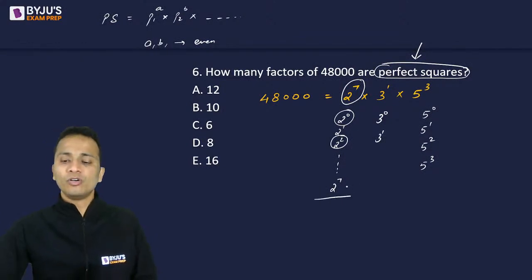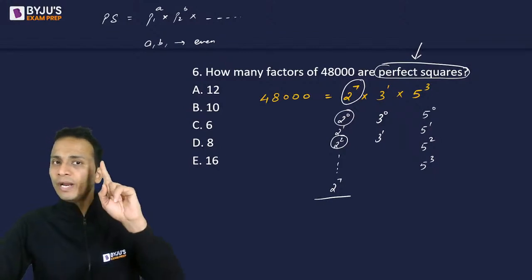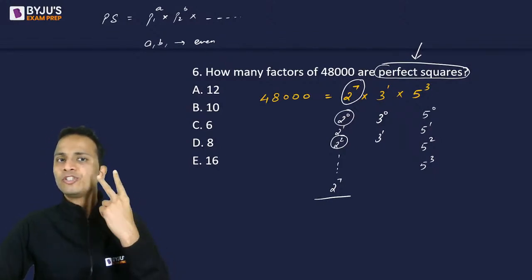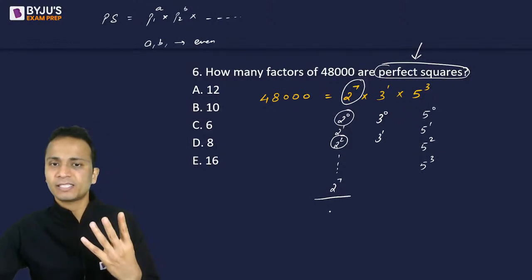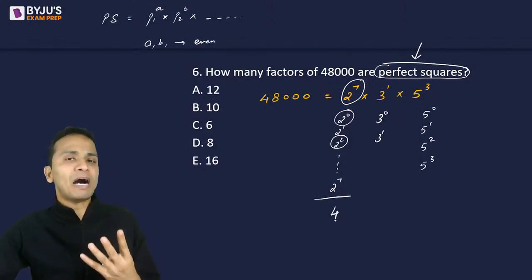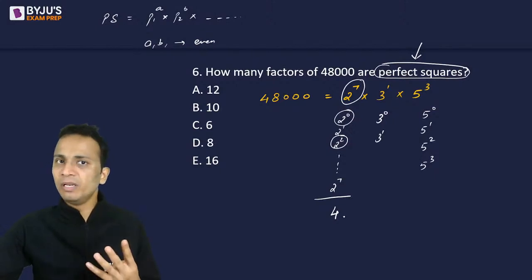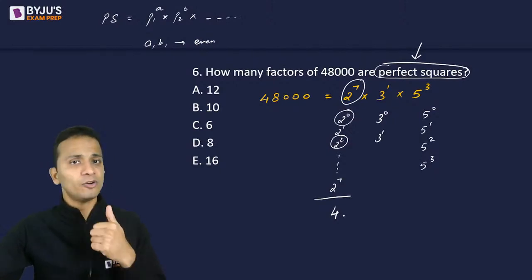Okay, so for the powers of 2, the available powers are 2 raised to the power 0, 2 raised to the power 2, 2 raised to the power 4 and 2 raised to the power 6. So that means the powers of 2 are available in 4 ways, right?